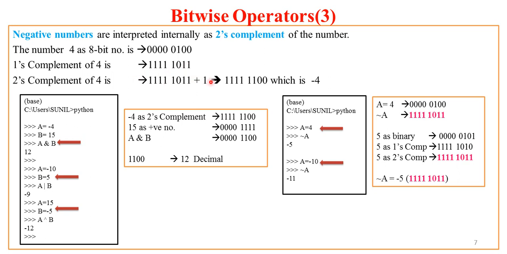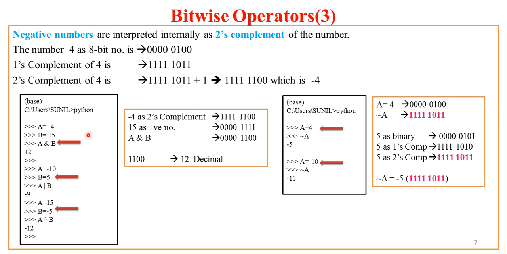And if I add 1 to the 1's complement, I get the 2's complement. What is the 2's complement of 4 now? It is 1 1 1 1 1 1 0 0, which is negative 4. Now this 2's complement of 4, this bit representation, is nothing but minus 4. And the first representation, 0 0 0 0 0 1 0 0, is the original positive representation of 8-bit numbers.